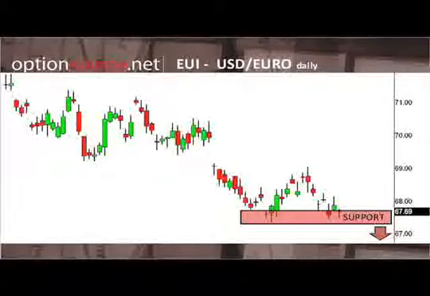Now, the U.S. dollar lost some ground against the euro today as well, but managed to hold its ground within this key support. So what we would be looking for is a possible trade opportunity. If it breaks below this key pivot point here and closes, then we would look at the possibility for a continuation to the downside.